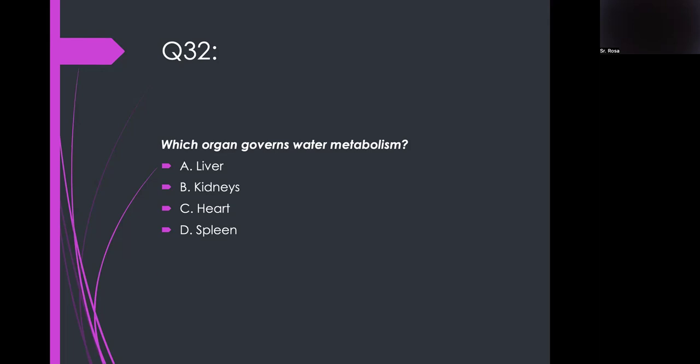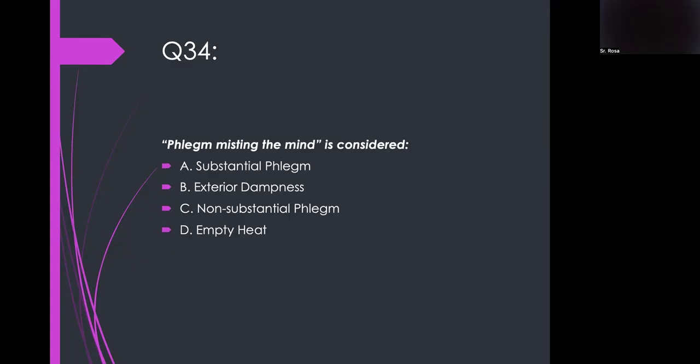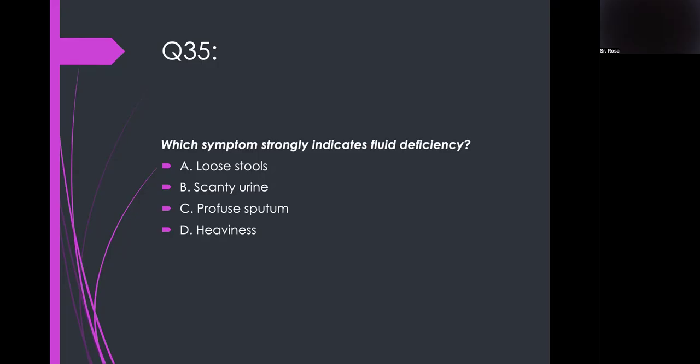Which organ governs water metabolism? The kidney. Which pathological factor forms when fluids accumulate and transform? Phlegm. Phlegm misting the mind is considered non-substantial phlegm. Which symptom strongly indicates fluid deficiency? The scanty urine.